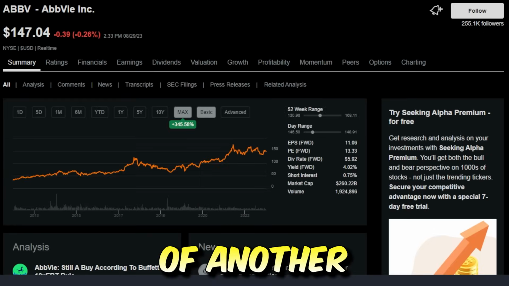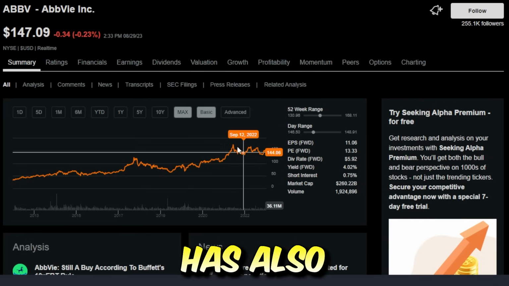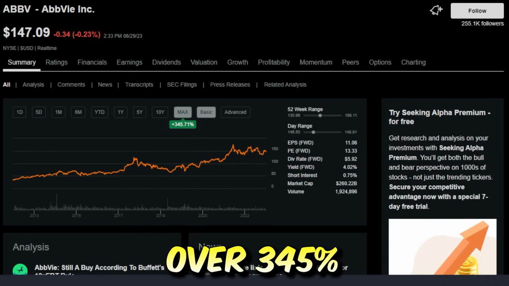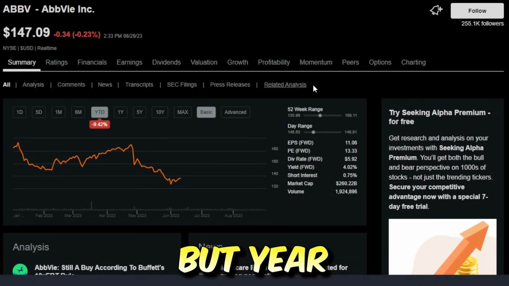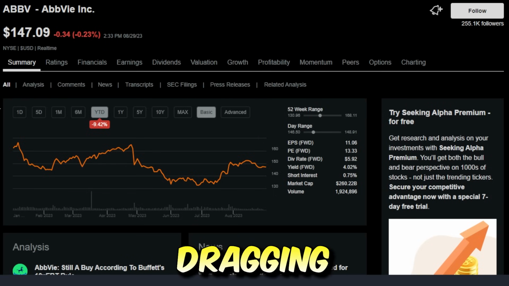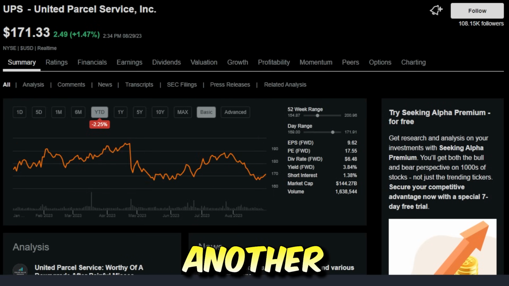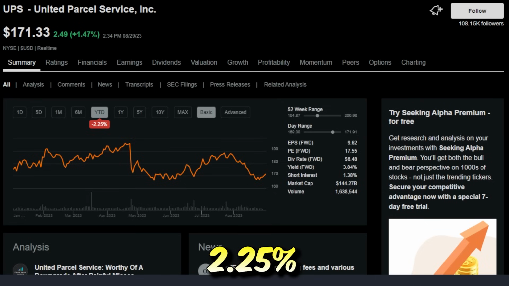Here's another example of one of the newer stocks within the ETF. AbbVie on the max time frame has also performed very, very well, up over 345% on the max time frame, not dividends included. But year to date, this stock is down almost 10%, which is once again dragging SCHD down with it. Another stock that makes up SCHD's top 10 holdings, UPS, is down 2.25% year to date.